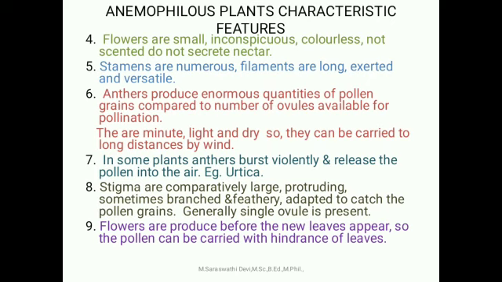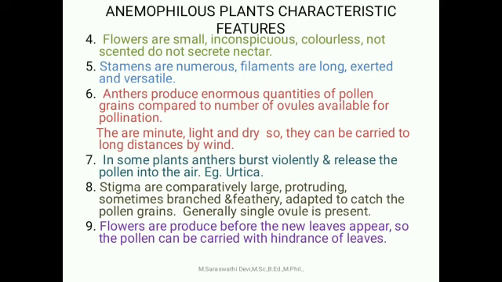Anthers produce an enormous quantity of pollen grains compared to the number of ovules available for pollination. The pollen grains are very minute, lightweight and dry, so they are easily carried over long distances by wind.